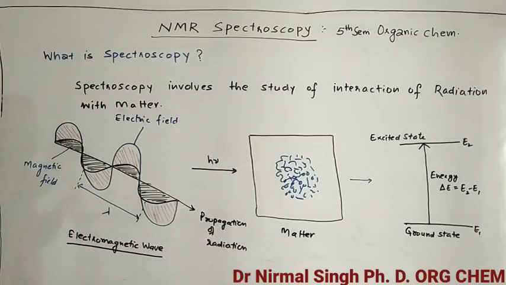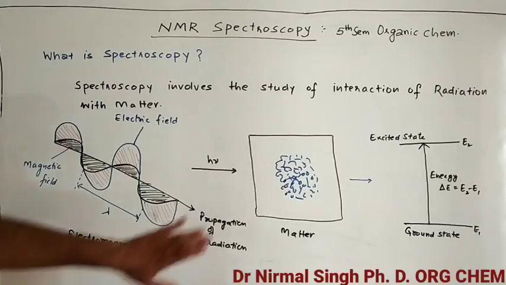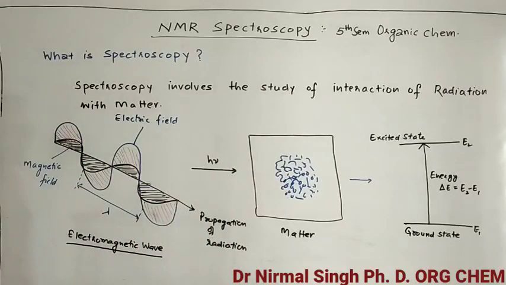So this NMR spectroscopy gives information about how many types of hydrogen are present in the compound, how many types of carbons there are, where they link, which hydrogens are equivalent and which are not equivalent. All this we will study in the coming lectures.